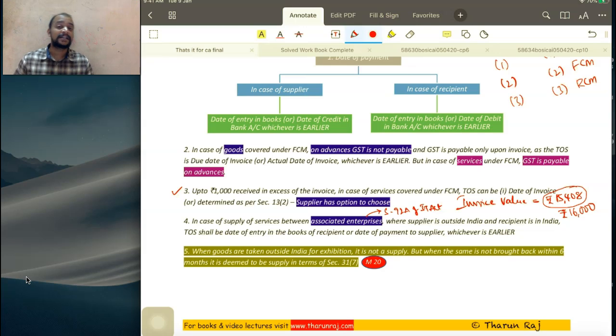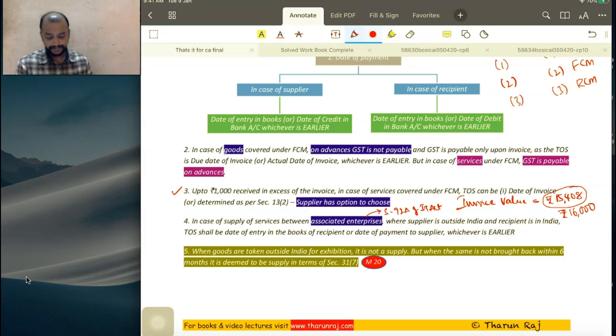So again, I'm repeating, there should be associated enterprises, where the supplier associated enterprise should be outside India, and where the recipient associated enterprise should be in India, and for which we have a separate provision, not the regular provision of 13 subsection 3 is applicable. Date of entry in the books of recipient or date of payment made by the recipient, whichever is earlier, should be taken.